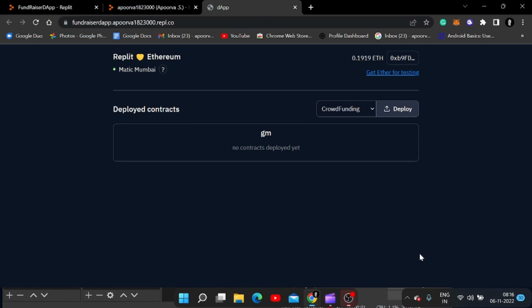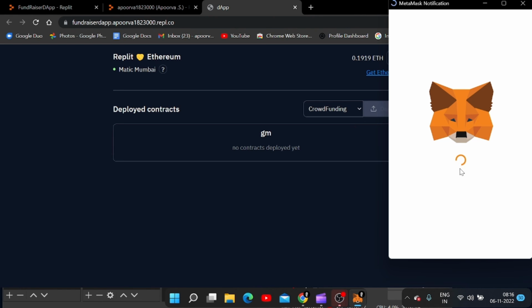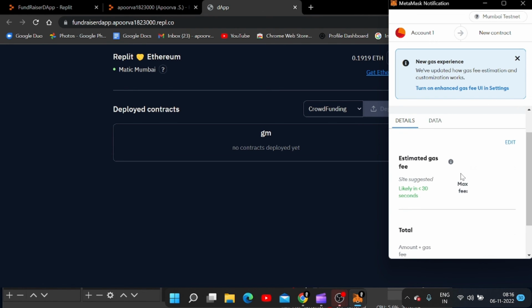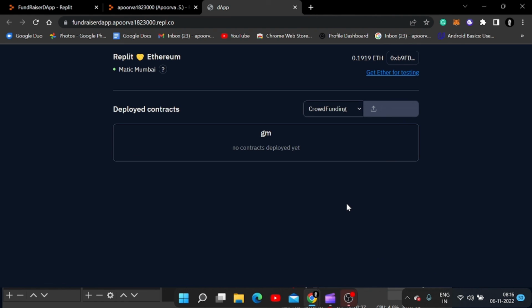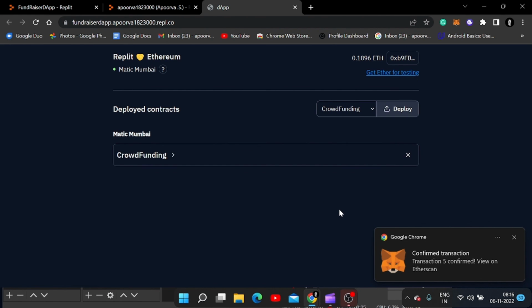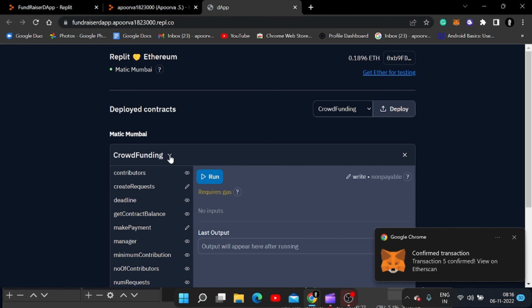So now let's try to deploy our contract on Polygon. You can see my current balance. It's on the Polygon Matic Mumbai test network. Now let's deploy it. The MetaMask notification shows the estimated gas fees for deploying our contract, and confirm. Now that confirms our transaction, and here is our deployed contract.